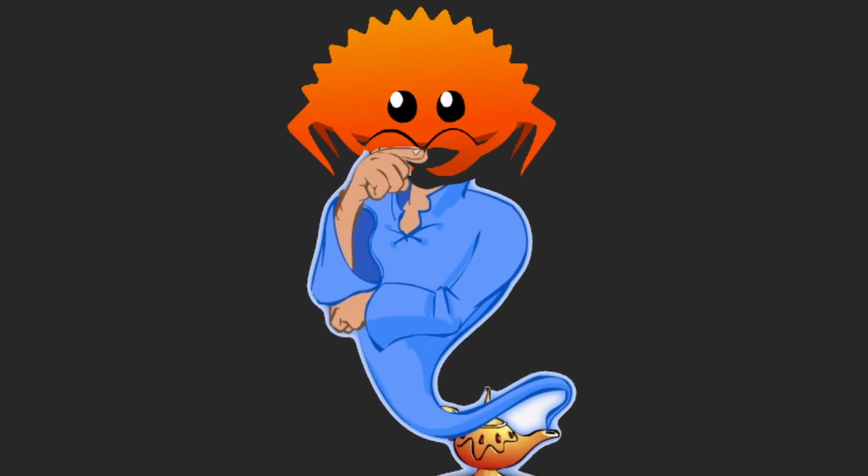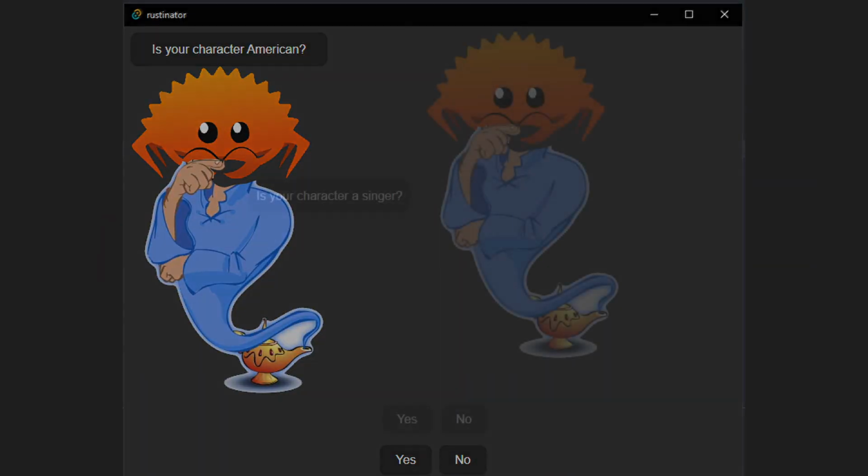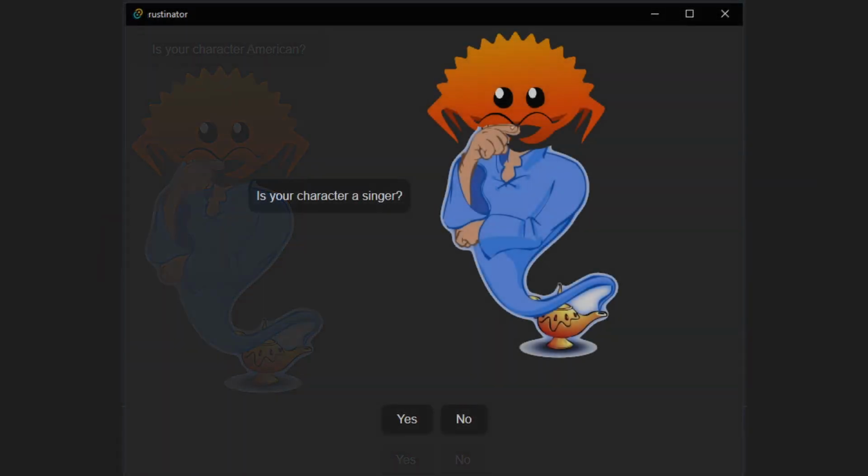Next I added the image. Oh yeah, the whole project is called Rustinator. Don't worry, it's not Terminator, it's just Rust combined with Akinator. Alright? Alright. After that I tried to put the chat bubble that asks you questions near the mascot.